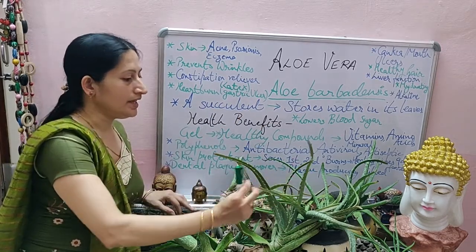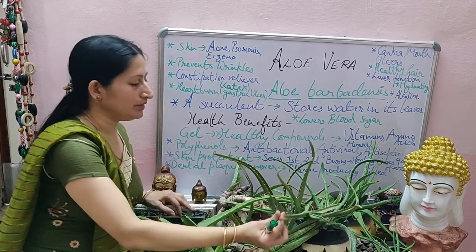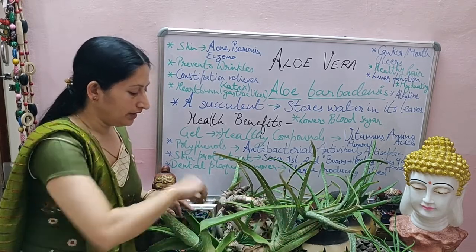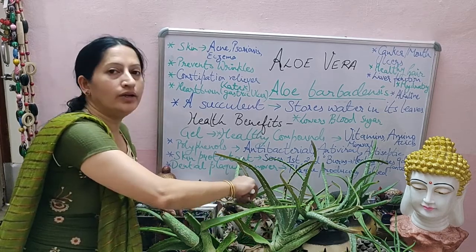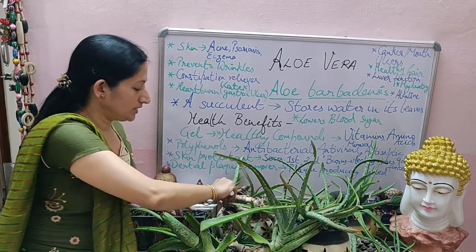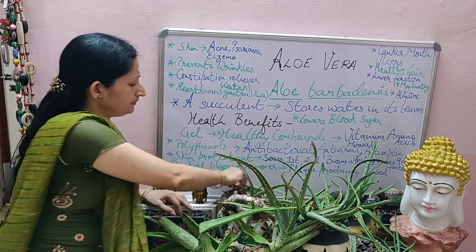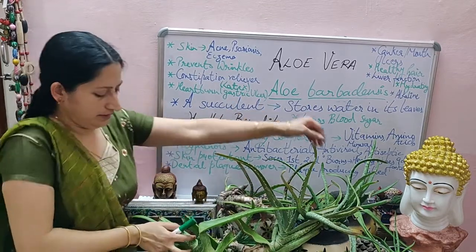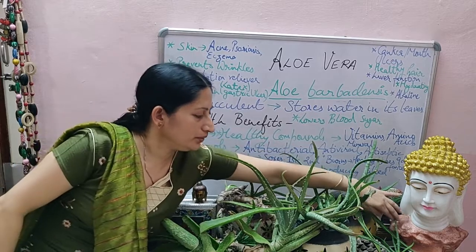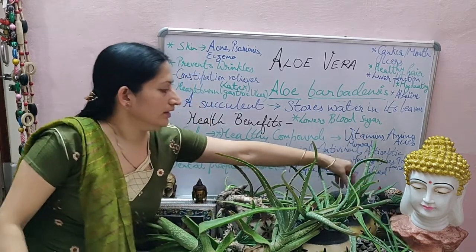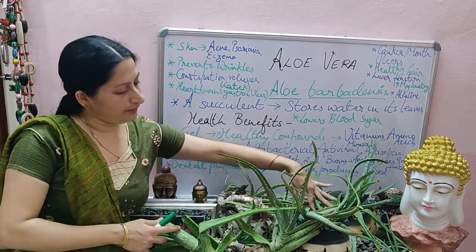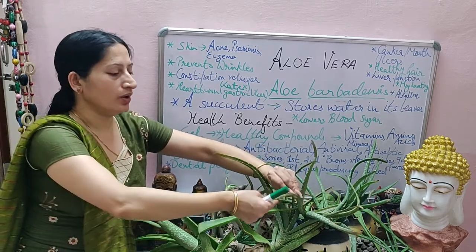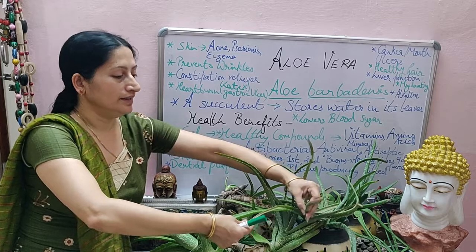You see, this is the aloe vera plant which ma'am has kept here. This is a very old one. It has such long and old roots. You can see here, this is a very small aloe vera plant which ma'am has kept here. Then these are different aloe vera plants in different pots. And you see it has very thick leaves.